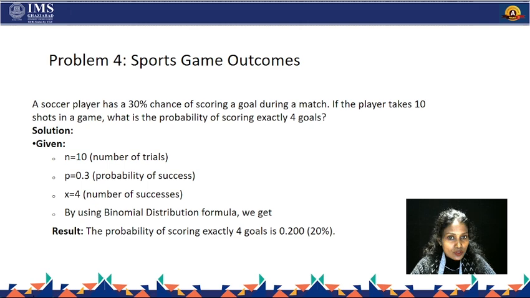Either we calculate 0 to 4, or we can do 1 minus the sum of probabilities which are not included. Either P0 plus P1 plus P2 plus P3 plus P4, or 1 minus the sum of P5, P6, P7, P8, P9, P10. Use either 0 to 4 or 5 to 10, whichever is feasible.